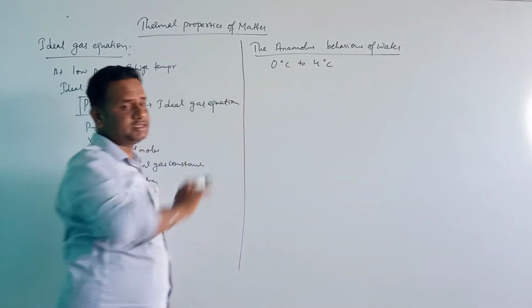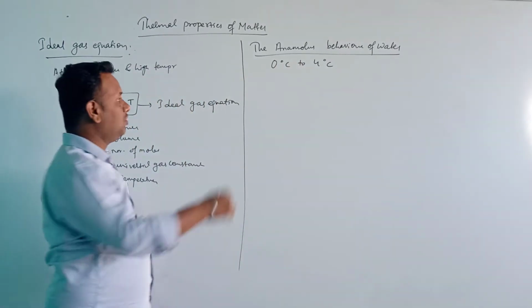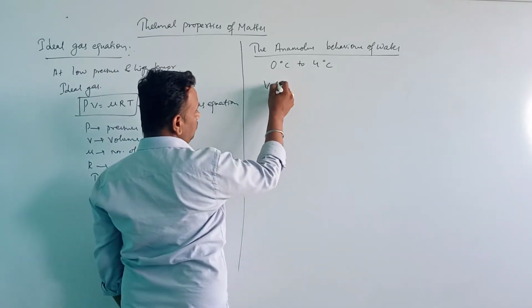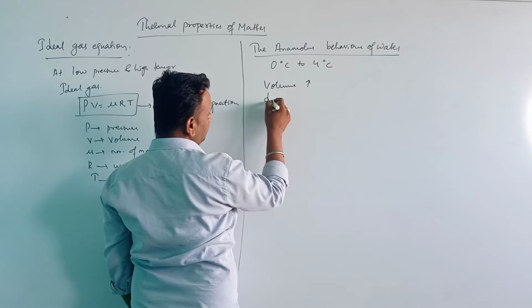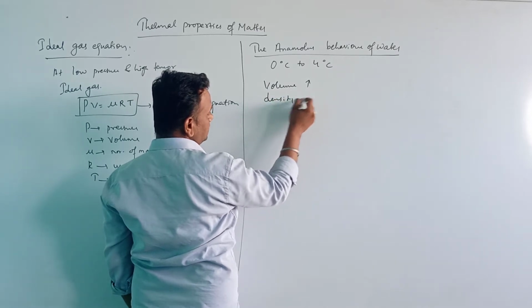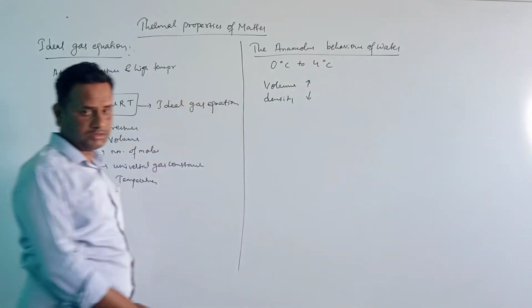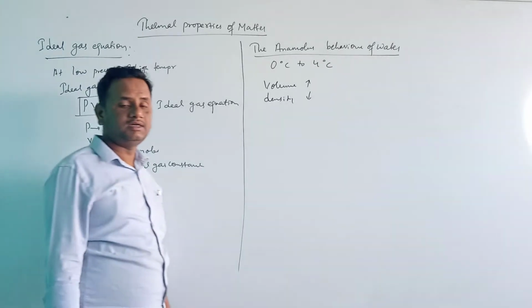Below this 4 degrees Celsius, the volume increases and density decreases.